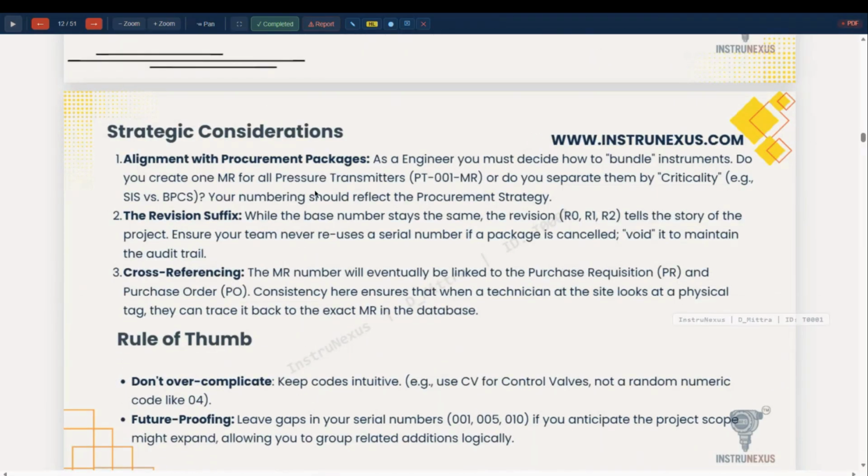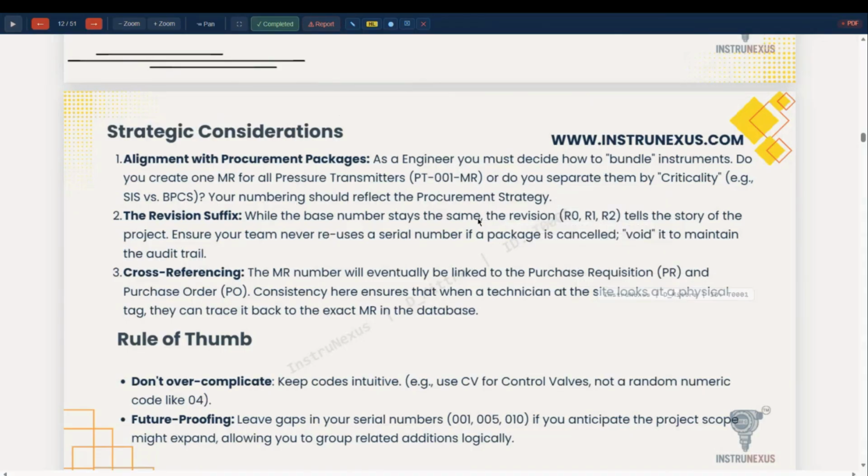Alignment with the procurement packages. You have to bundle the instruments, like control valves. One company will manufacture globe control valves, another company may manufacture butterfly control valves, motor actuated shutdown valves may be provided by some other company, and standard ball operated shutdown valves may be provided by another company.